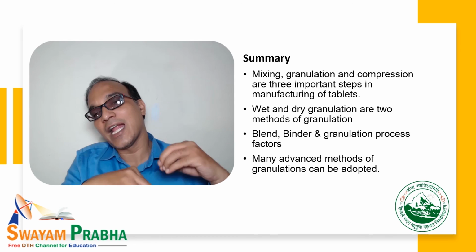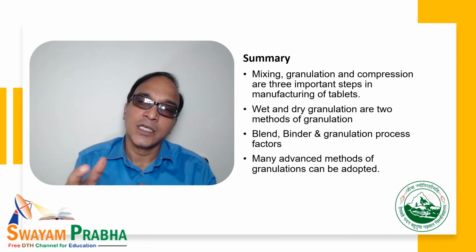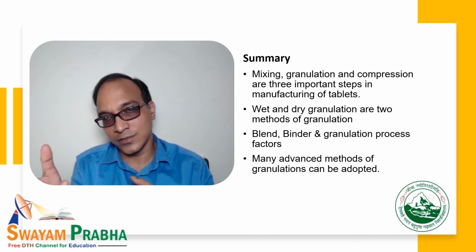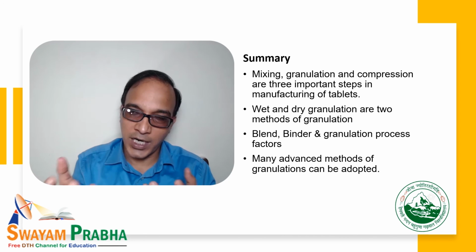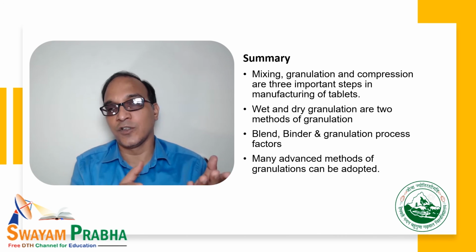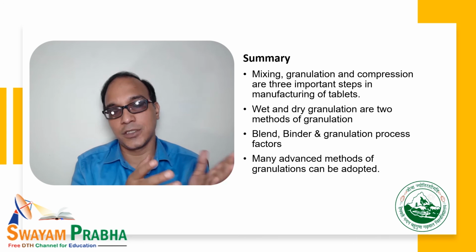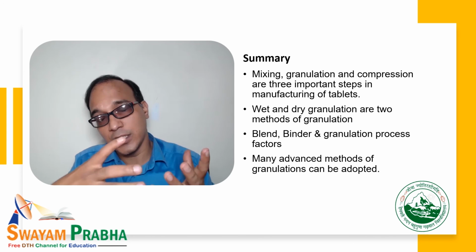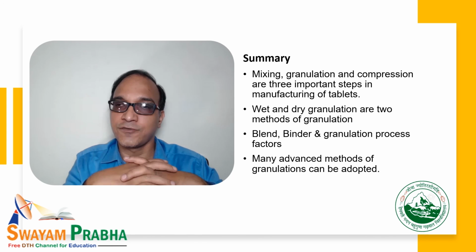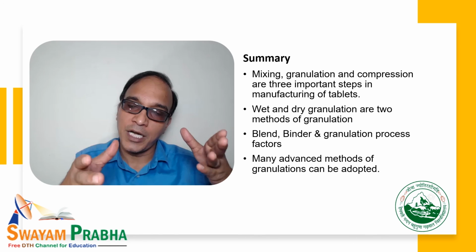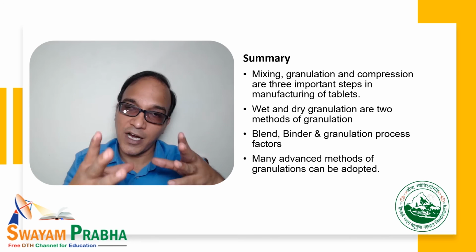We are adding a liquid binder and then passing it through sieves once or twice, and then whatever granules are obtained are dried. Okay, so granule quality is very critical. There are various factors we discussed, the blend factors, and these are the three factors we discussed.